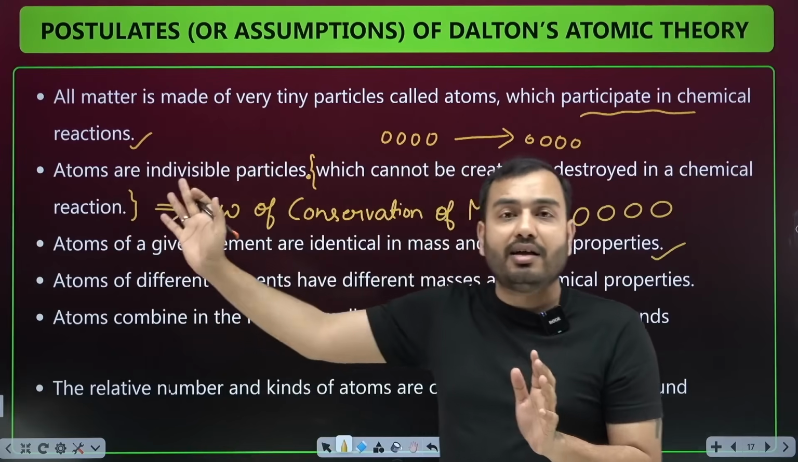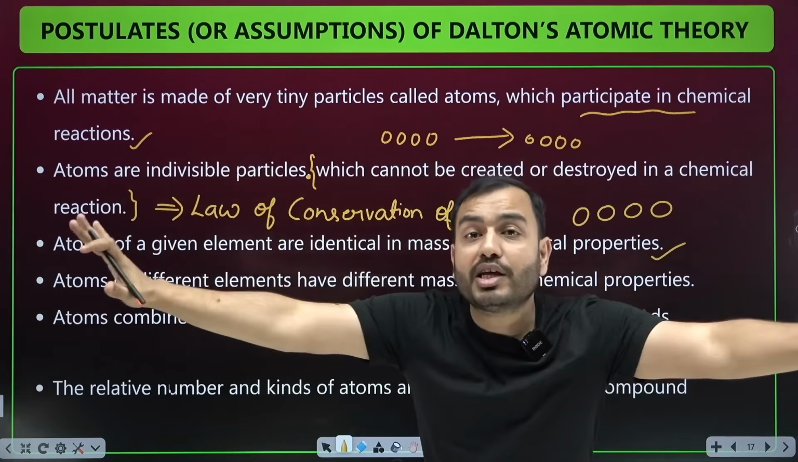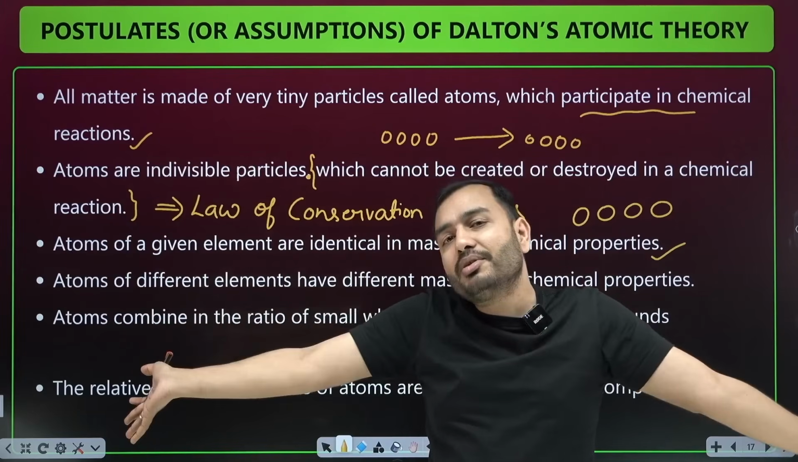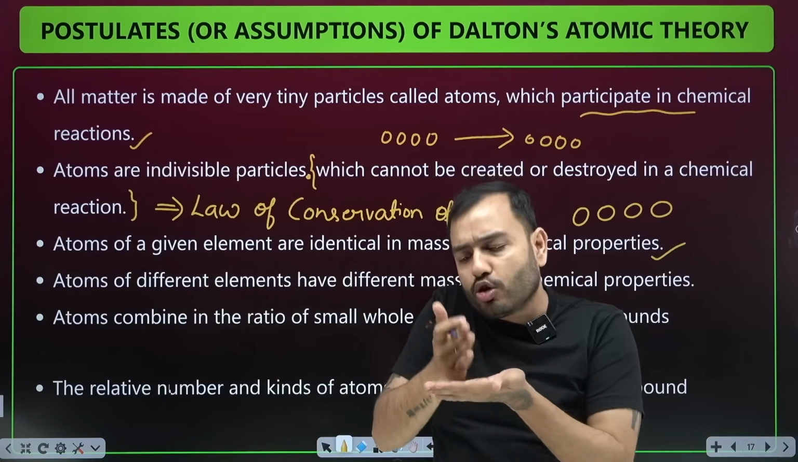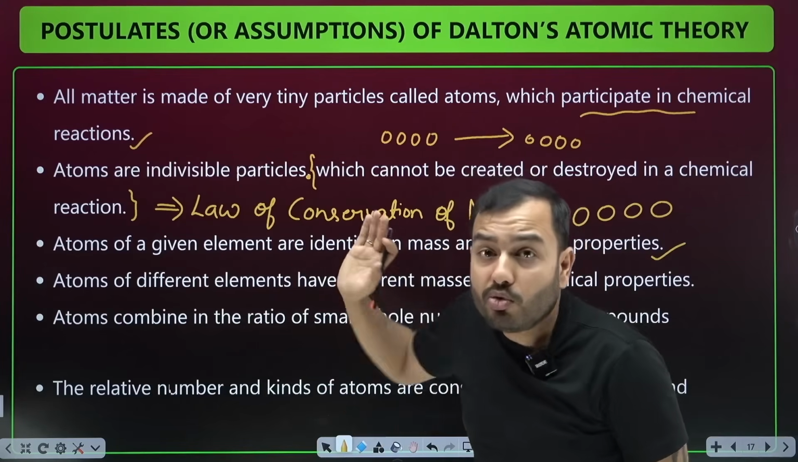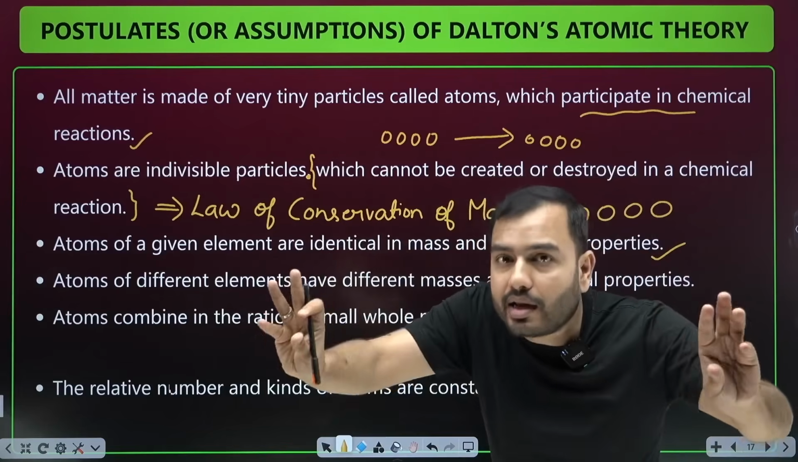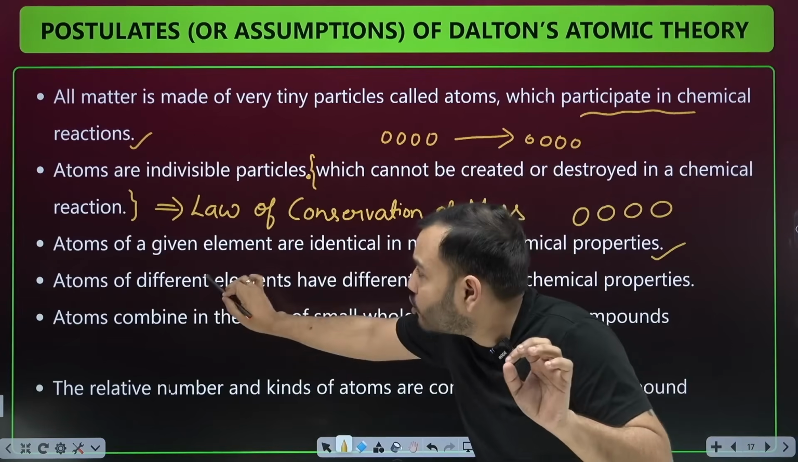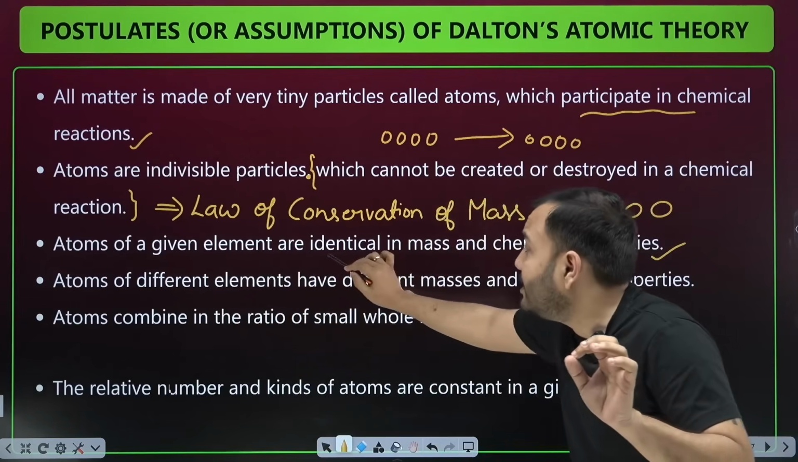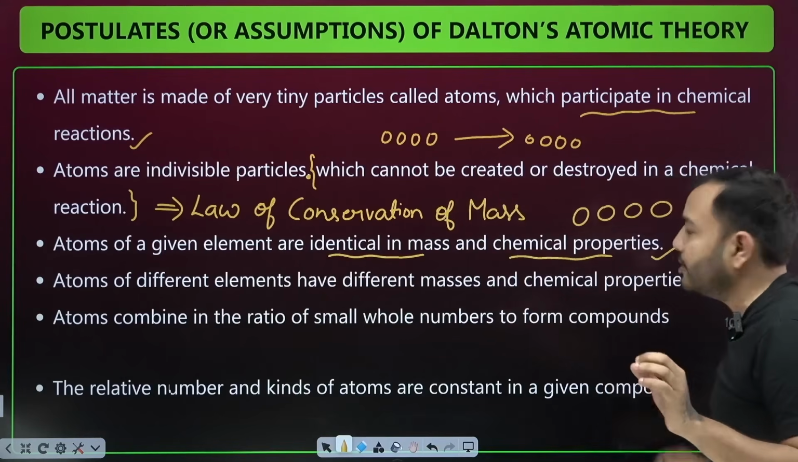Until now, no one said that the atoms of all kinds of elements are different. What did everyone say? That, bhai, you keep breaking the particles, the small particles is the atom. He said for the first time that every different element has a different type of atom. And atoms of a given element are identical in mass and chemical properties.